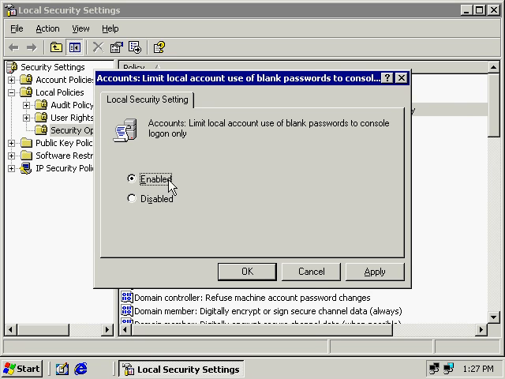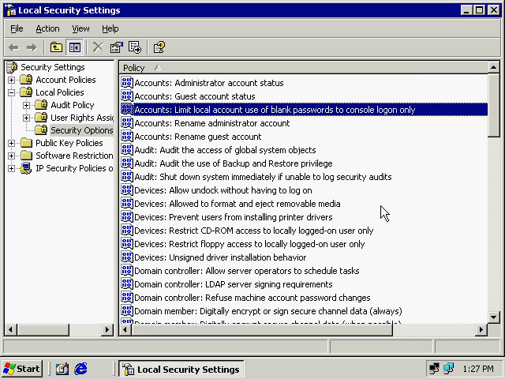Okay, I'm going to leave this setting, the idea of having a password when I'm logging on remotely, and then close this here.